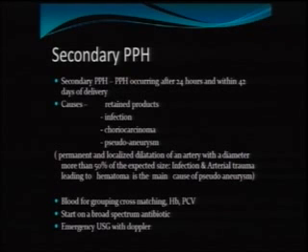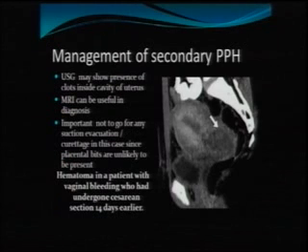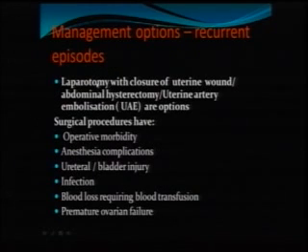In this case, blood grouping and cross-matching were done, antibiotics were started and ultrasound was done. Ultrasound may show some clots inside the uterine cavity, but you should never go for curettage or evacuation of these clots in the uterus. MRI is useful for diagnosis. The MRI shows the presence of a hematoma in the patient with vaginal bleeding at 14 days. Laparotomy with closure of the uterine wound, abdominal hysterectomy, or uterine artery embolization are some of the options.